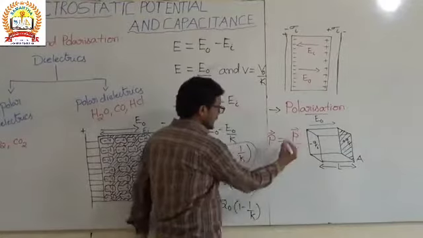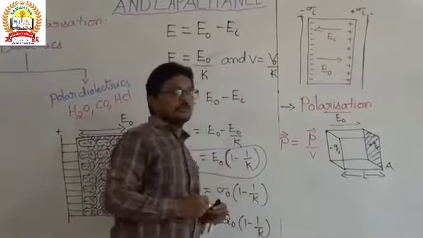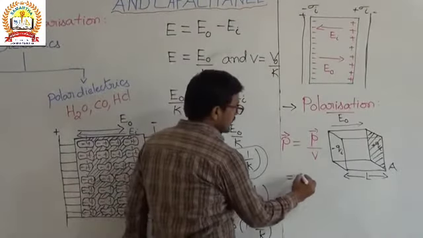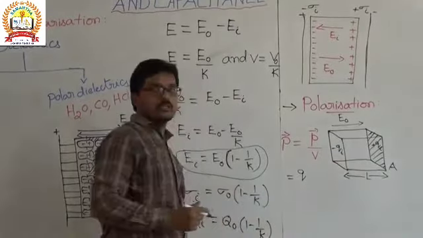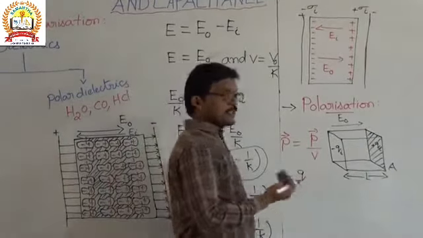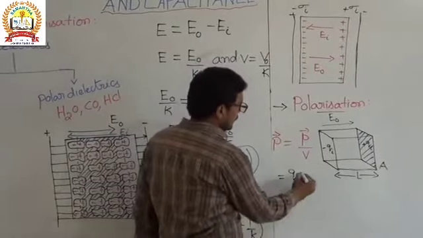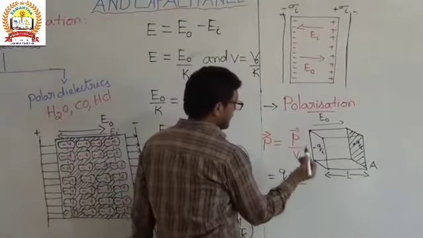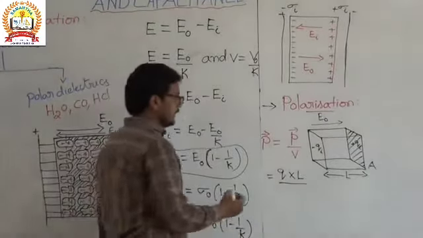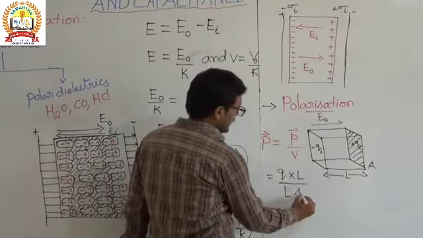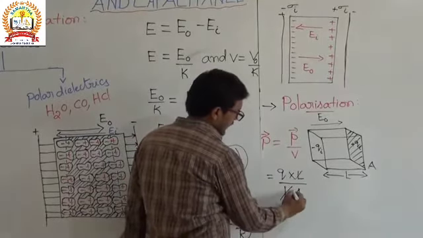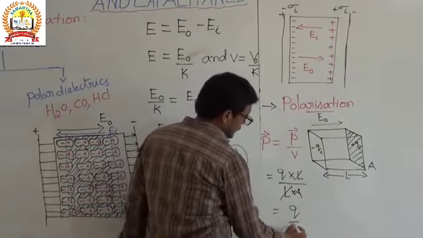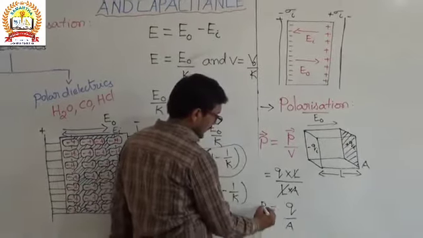And now we want to write the dipole moment. What is the dipole moment? We know it is the product of charge and distance. The charge is Qi, that is the positive induced charge, because I am going to take the magnitude. Then Q into L, the distance is L, divided by the volume. Volume we can write as length into area, so L A, then here L gets cancelled. So it is equal to Q by A. So Q by A is the polarization.